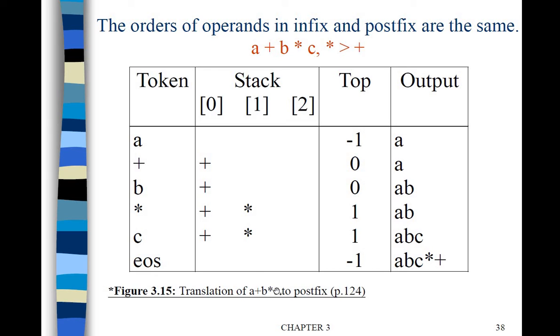The next one is B. B is an operand, so it will be attached to the postfix expression. Then the next one is star. Star and plus, when you compare, star has the highest priority, so we will push star onto the stack. And the next one is C. When you scan C, we will attach it to the postfix expression.